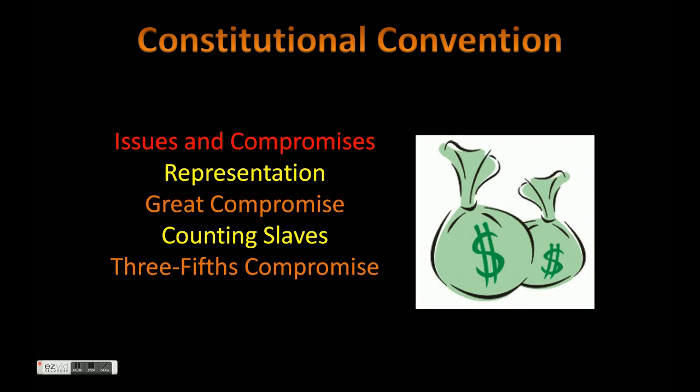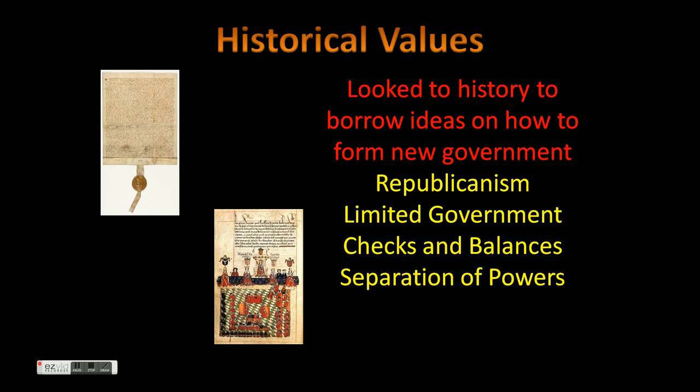The other major thing that came out of this was counting slaves. In those states that had slaves, they wanted to count slaves as part of their population so they would get more representatives in Congress. Well, the states that didn't have them said it was unfair. Why should you be able to count your property when you're thinking about representation in Congress? So again, they came to a compromise on counting the slaves, and this was known as the Three-Fifths Compromise. They would count slaves as 3/5 of a person when determining how many people were in that state and determining how many representatives they would get in Congress.